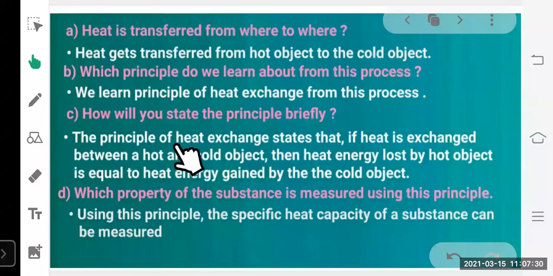So the principle of heat exchange states that if heat is exchanged between a hot and a cold object, then heat energy lost by hot object is equal to the heat energy gained by the cold object. Which property of the substance is measured using this principle? Using this principle, the specific heat capacity of a substance can be measured.